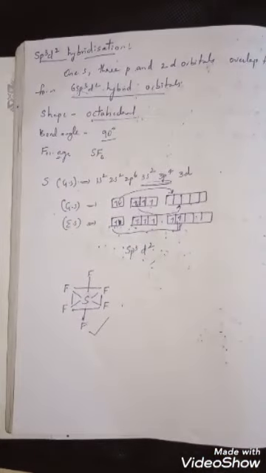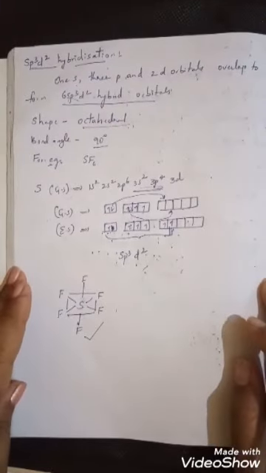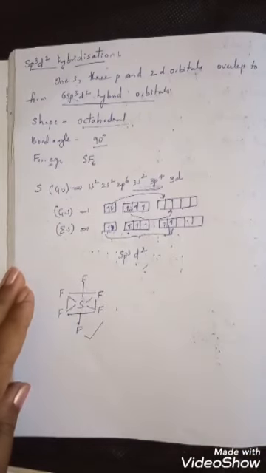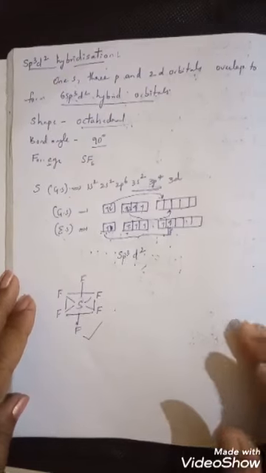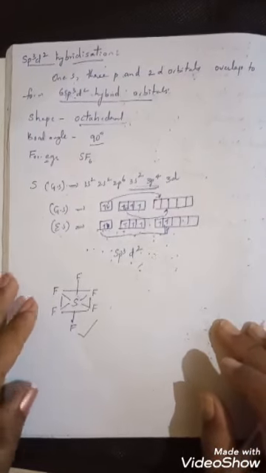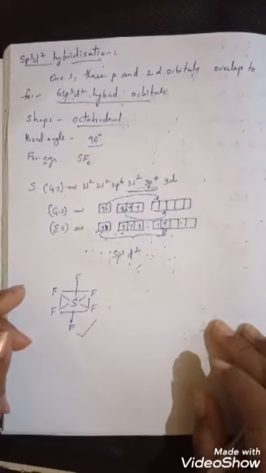Okay, this is about hybridization and valence bond theory, and the differences between sigma and pi bonds. In the next class we'll see what molecular orbital theory is, and how molecular orbital theory can explain the properties of a molecule. How different types of molecules are formed according to molecular orbital theory, that we'll discuss in the next video. Thank you.